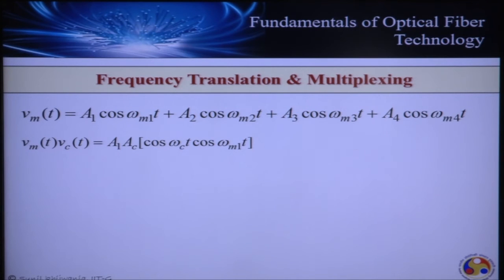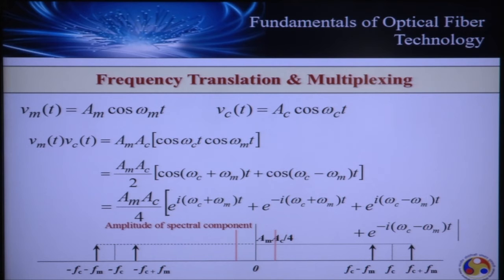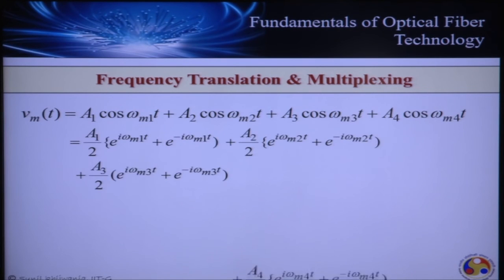If you see this figure, the amplitude is AM into AC by 4. This is the amplitude after frequency translation, and the amplitude of the signal before translation was AM by 2. So AM by 2 goes to AM into AC by 4. Hence the amplitude reduces when we translate the signal in the frequency domain.